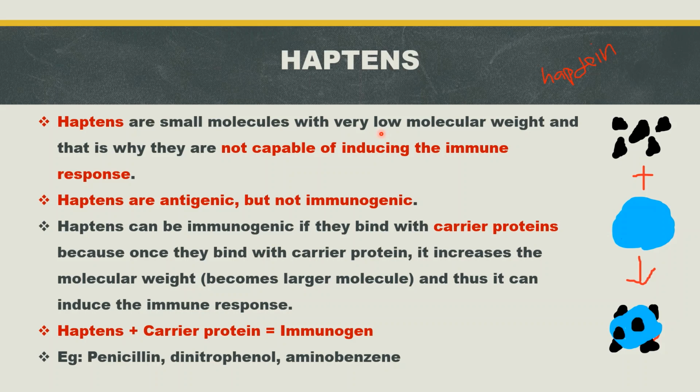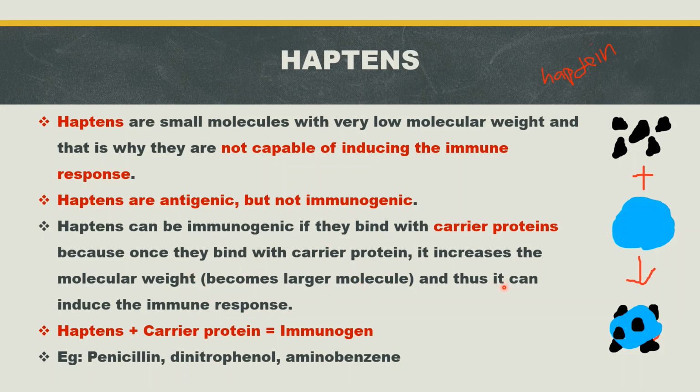Haptens can be immunogenic if they bind with carrier proteins. Once they bind with a carrier protein, the molecular weight increases, it becomes a larger molecule, and thus it can induce an immune response. Haptens are antigenic because of their low molecular weight, less than 10,000 Dalton.